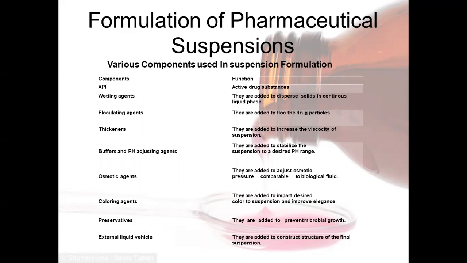The flocculating agents act by reducing the surface tension and thereby improving the dispersion of solids and minimizing the flocculation. As examples, sodium lauryl sulfate (SLS), Tween, that means polysorbate 80, Spans and Carbowaxes, etc. are commonly used as the flocculating agents.